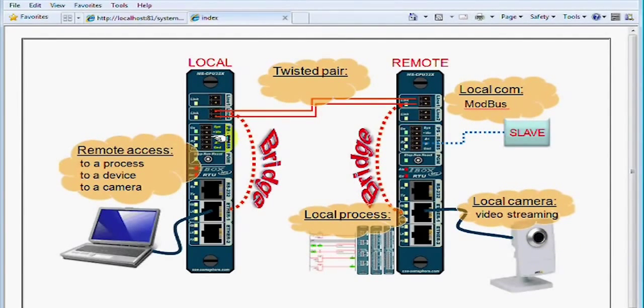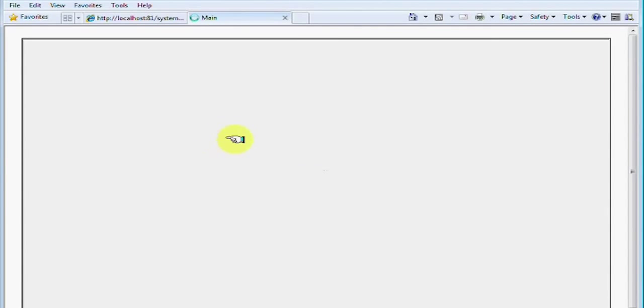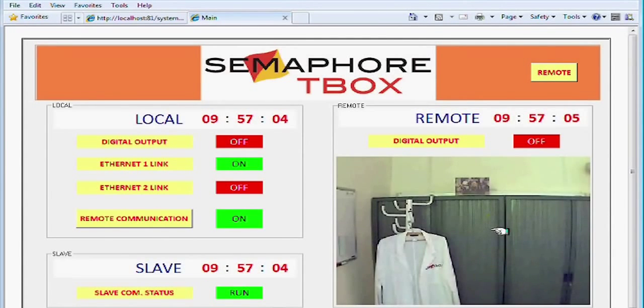Let's go to the local TBox. One can insert an image within the web form. You can see here my office, by the way. Modbus communication is carried out between the CPUs, communication that I can stop and start from here. We can see data coming from the remote TBox is not refreshed anymore. This does not affect at all the display of the image.